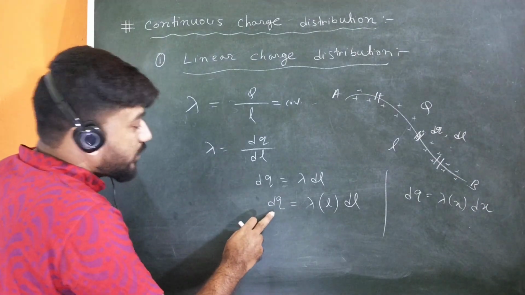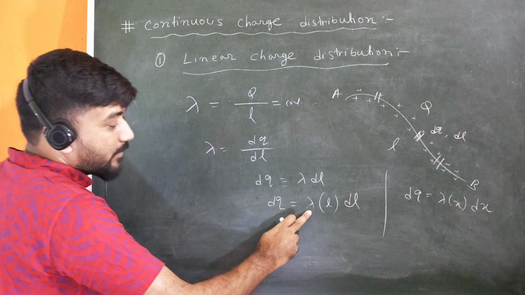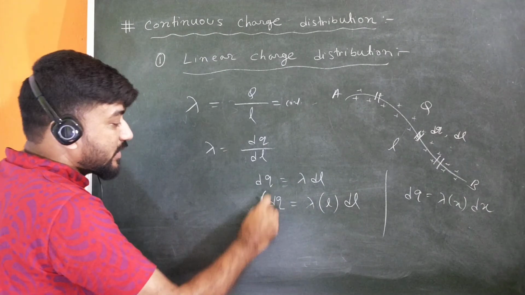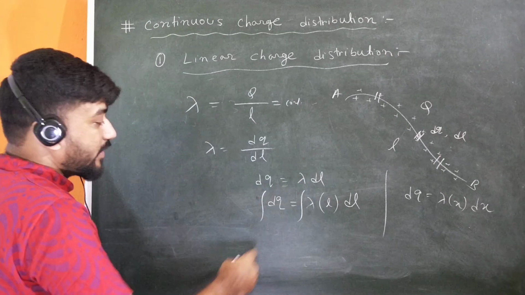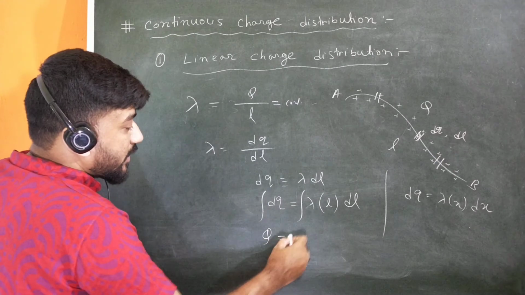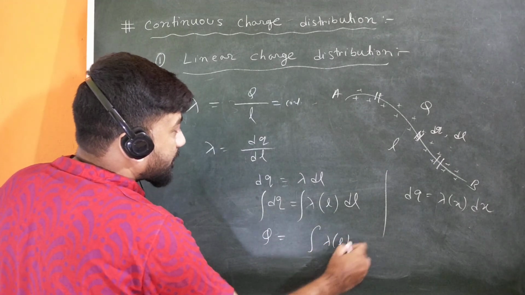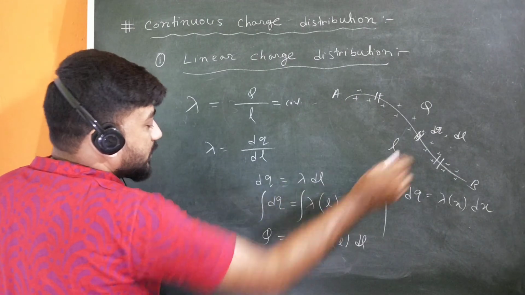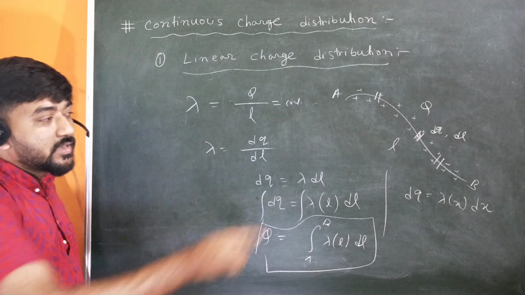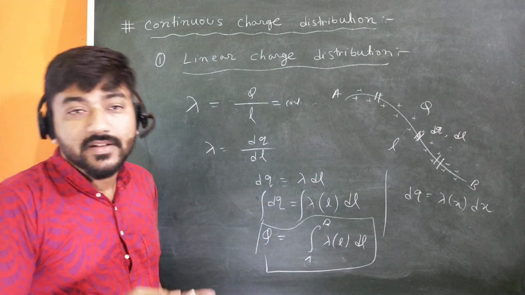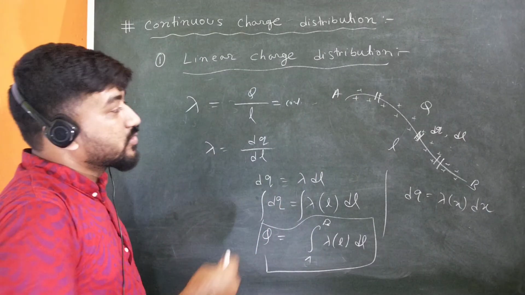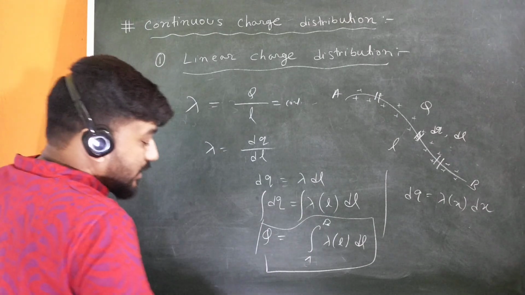Now if you want to calculate the total charge, if you are given a lambda in terms of L, or you are asked to find out the total charge, then you have to integrate this equation, and that will obviously be the line integration. So the total charge, if this is integration dq, will give you the total charge q, and that will be the integration of lambda L dl, and the limit will run from a to b. The limits a and b will completely depend on the geometry of the situation and position vector, etc. It will vary case to case. We will discuss and see when we solve problems. Okay, so this is all about the linear charge distribution.